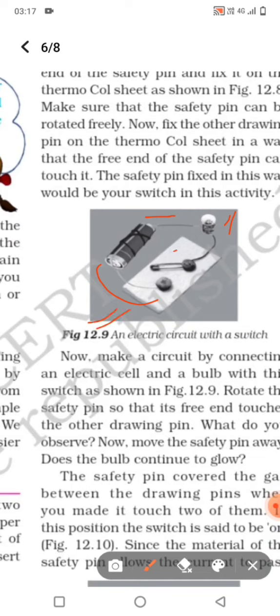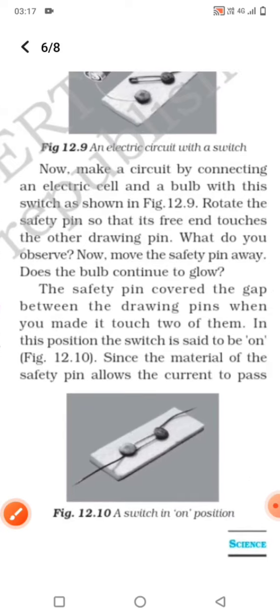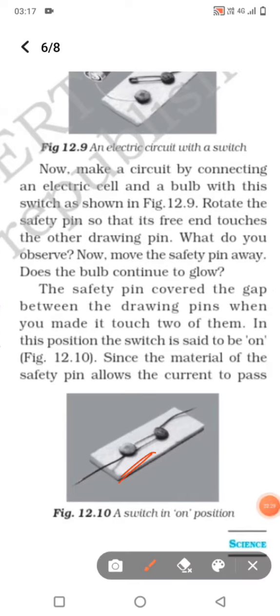Why will the bulb not glow? Because this safety pin is a metal pin and it is not connected with the other board pin. So the supply of electricity is broken here. But when we connect this safety pin with the board pin, then the bulb will glow. It means the supply of electricity is given. So in this way we can make a switch which will function like on and off.